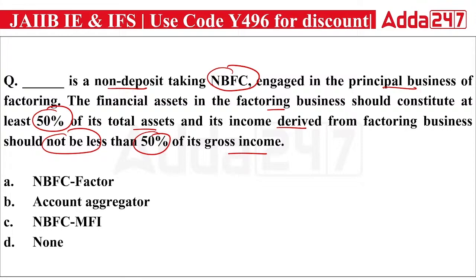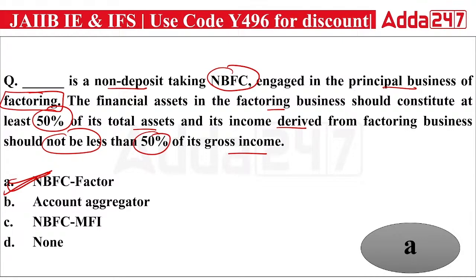Factoring, we all know what factoring is. So is it an NBFC factor, account aggregator NBFC, or none of the above? It's very simple. If the NBFC is providing factoring, the right answer will be factor. The right answer is NBFC factor, the NBFC which is providing factoring services as its principal business.